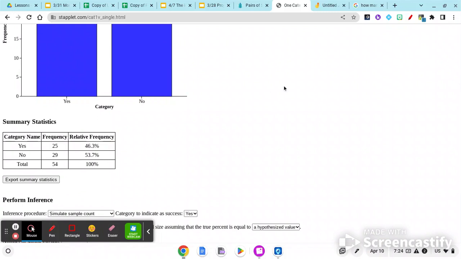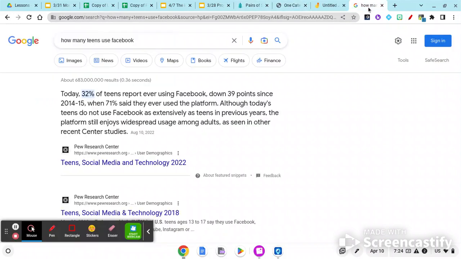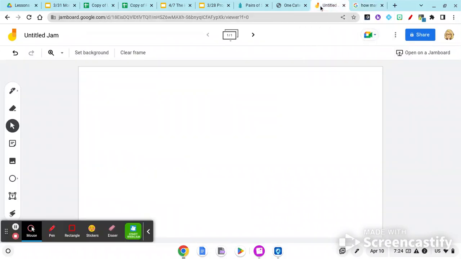So now I'm going to go to Google, and I Googled how many teens use Facebook. And the first article that popped up was 32% of teens report ever using Facebook. Okay, so now I have the information that I need. So the population proportion probability is going to be 0.32 or 32%.